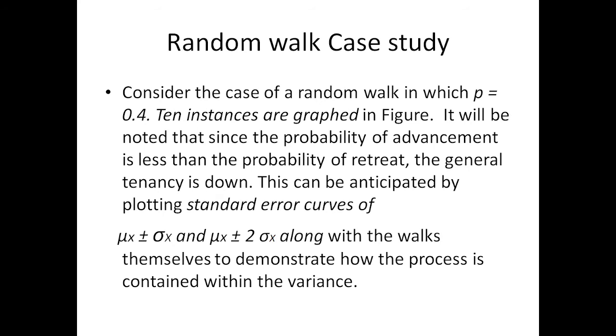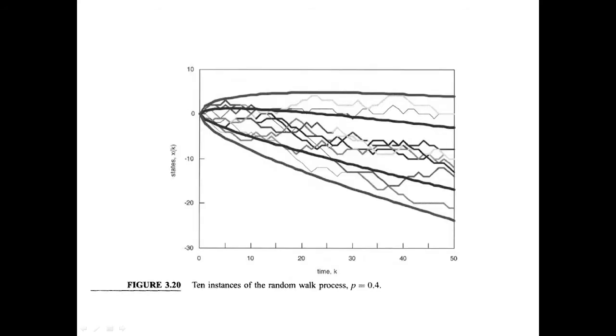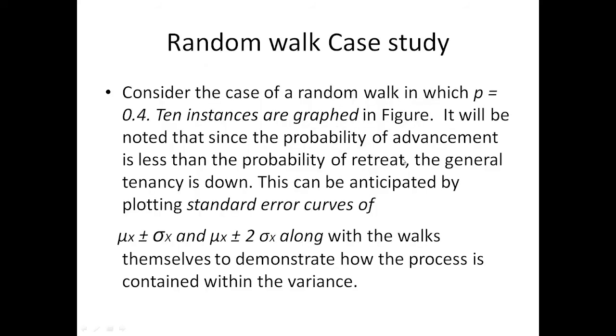Random walk case study. Consider a case of random walk in which probability is equal to 0.4. 10 instances are generated and graphed in the figure. It will be noted that since the probability of advancement is less than the probability of retreat, that is 0.4 for advancement and 0.6 for retreat, in general the tendency is down.